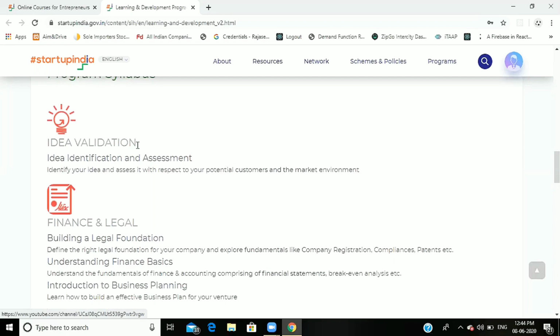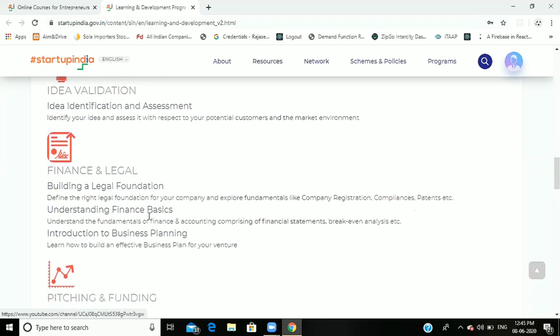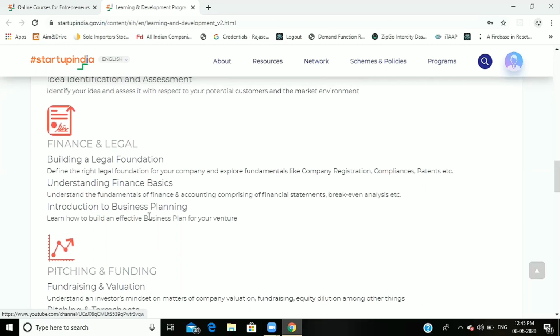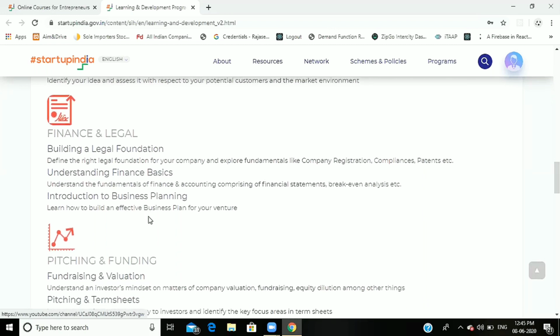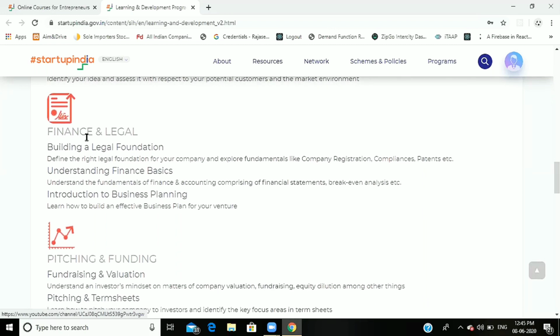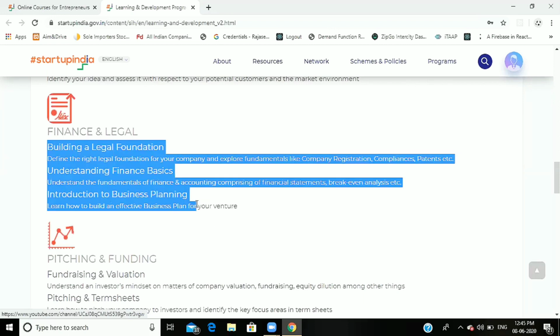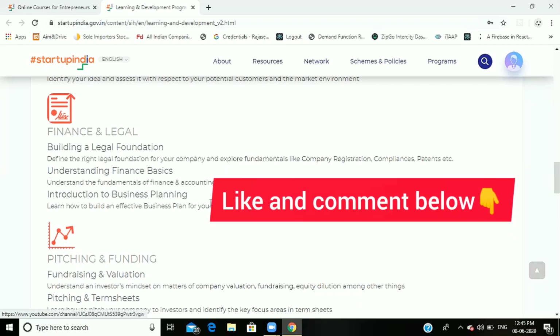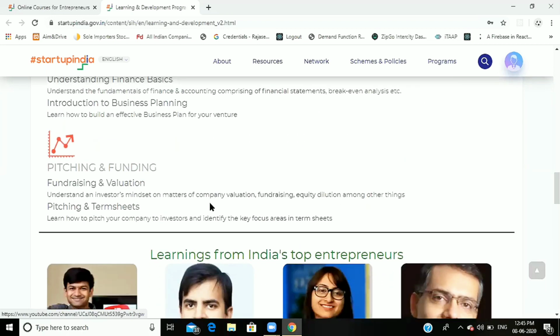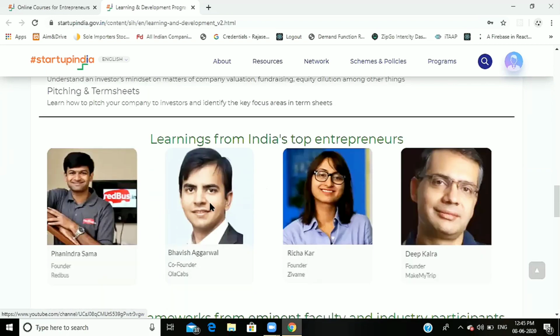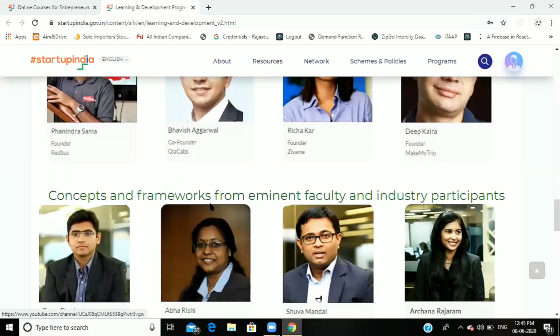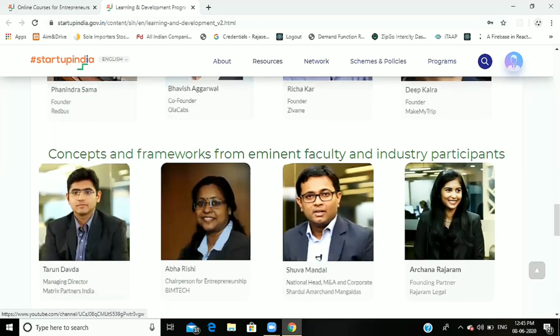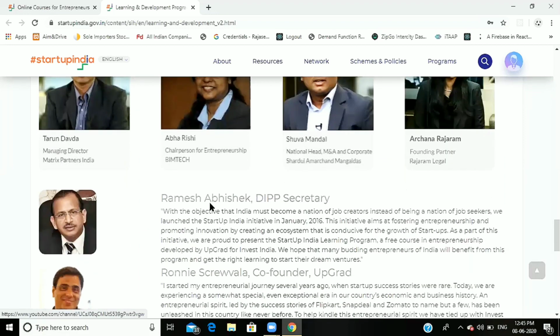The syllabus covers idea validation, idea identification, and assessments also. Every module has one assessment. Then finance and legal. In this module we see three concepts: building a legal foundation, understanding finance basics, and introduction to business plan. Then pitching and funding. Come to the learners and learning from: we will learn from top Indian entrepreneurs on this platform, and concepts and frameworks are designed by industry participants.